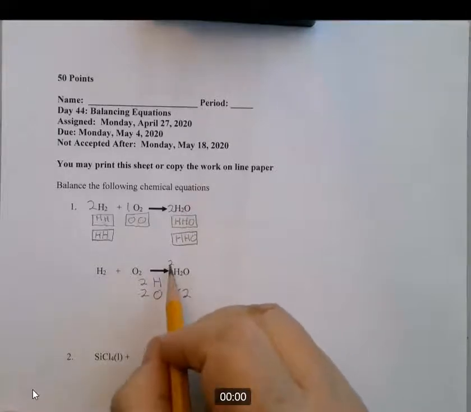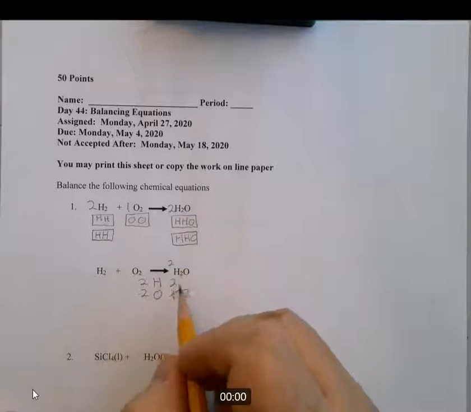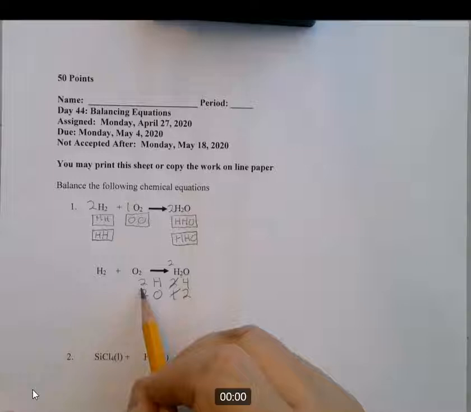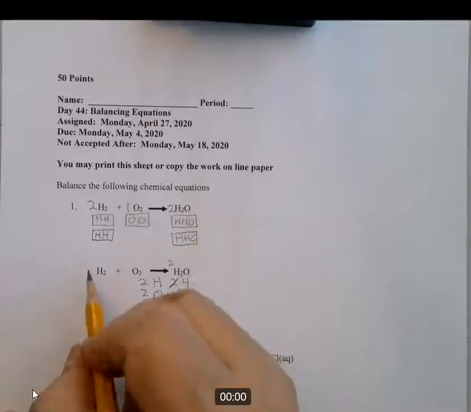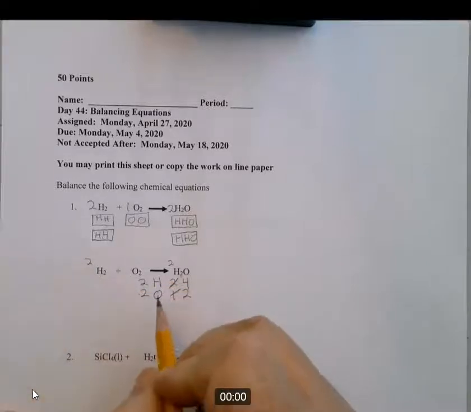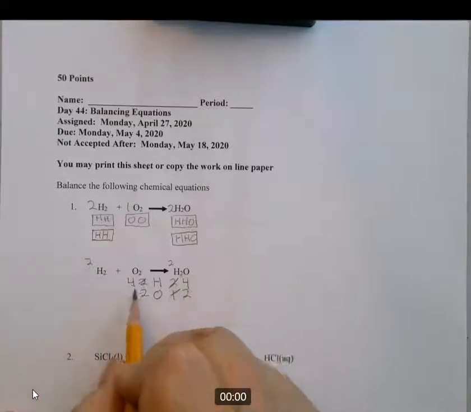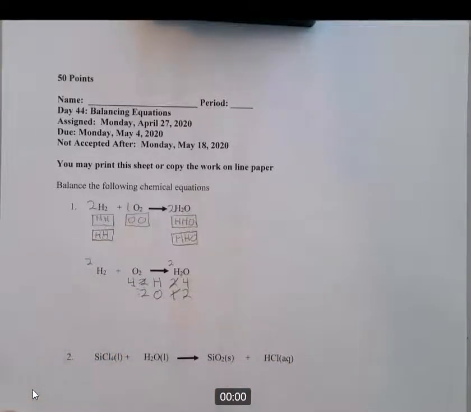And that's good. But what we've done is doubled the hydrogens here. So you have to scratch that and make that a 4. You now have 4 hydrogens. So now the oxygens are in balance. We need to get 4 hydrogens on this side. So we put a 2 there. And 2 times 2 is 4. And so I have 4 hydrogens on each side, 2 oxygens on each side.